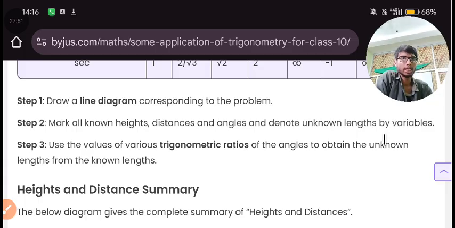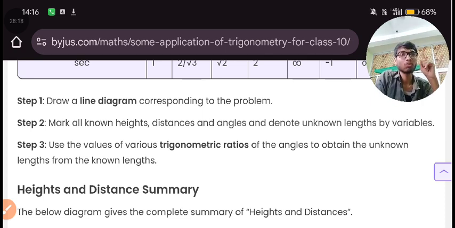Denote unknown lengths by variables. Whatever you don't know, you can represent that unknown length by a variable. And here you can understand why to use a variable. A variable you will use to represent unknown lengths. If you want to find an unknown length, then you will have to use a variable.